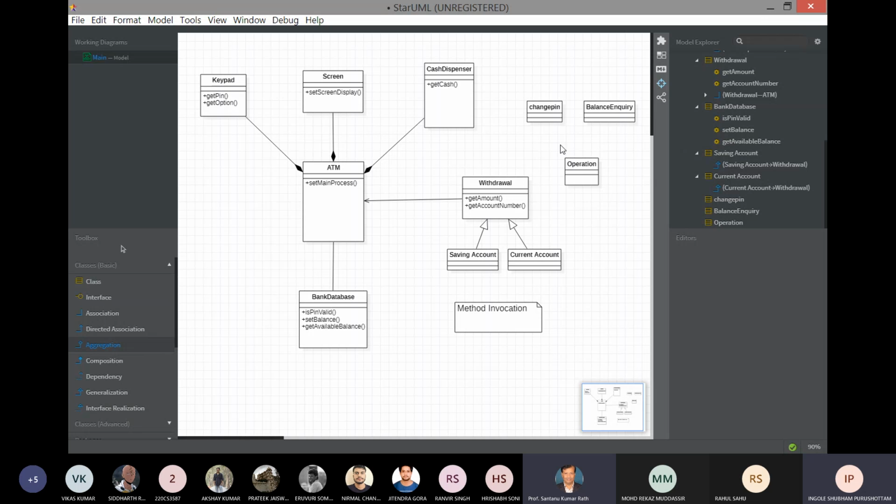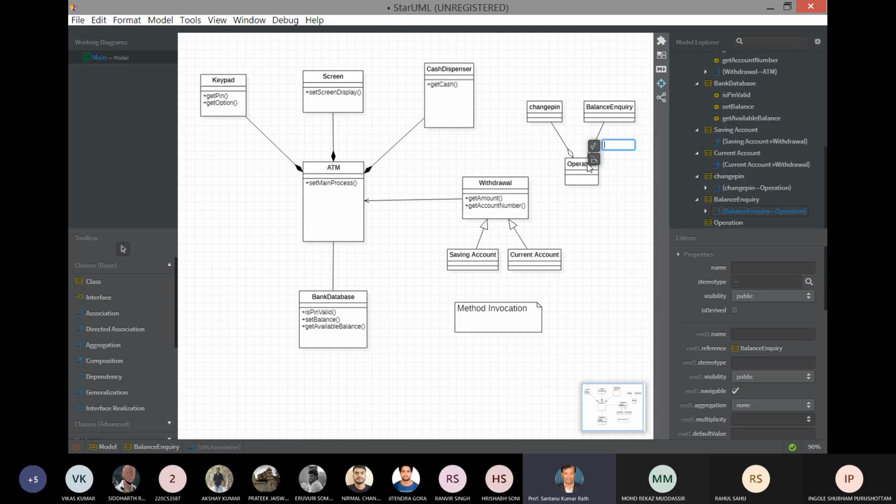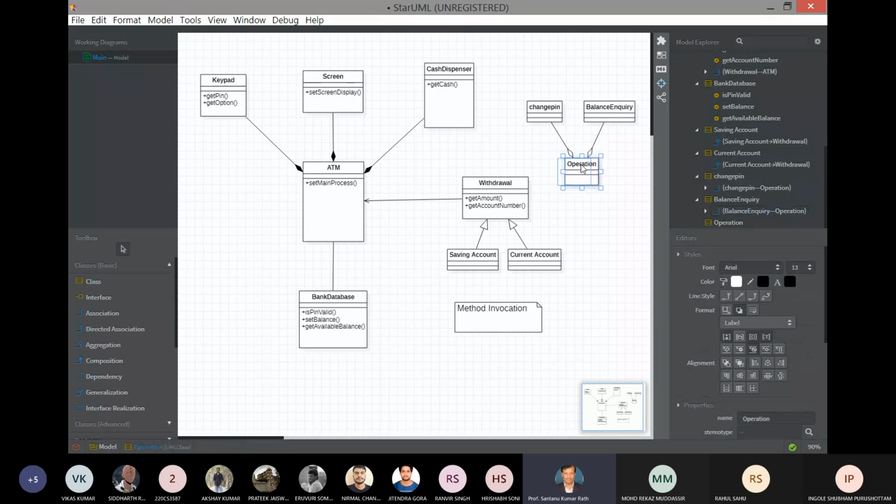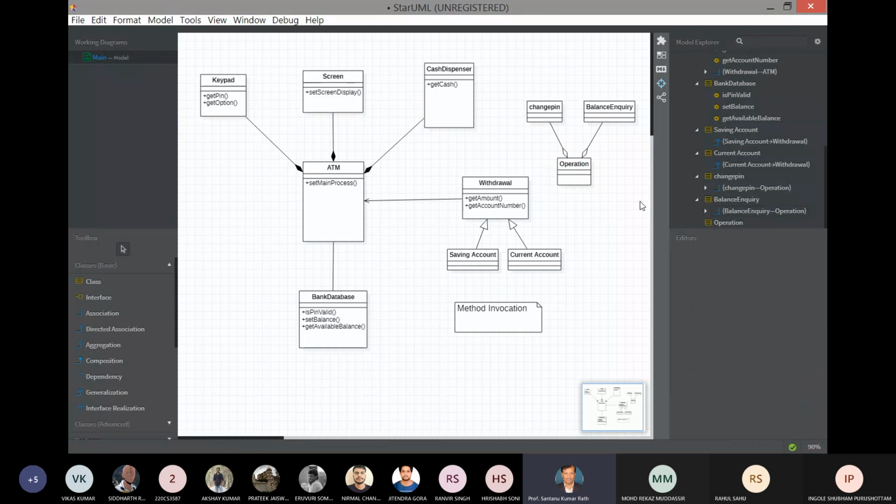So this is your parent class. That way you can use aggregation. What do you think? Is it right or not? Any suggestion? Just check how you can use aggregation.